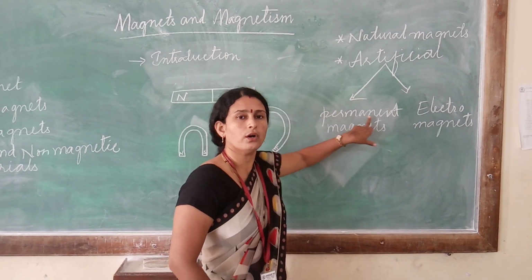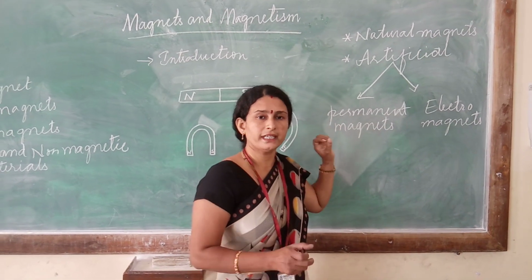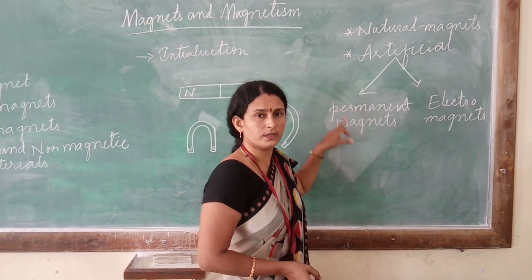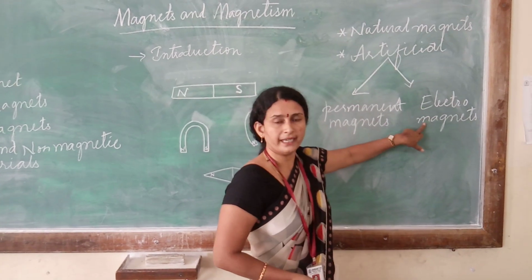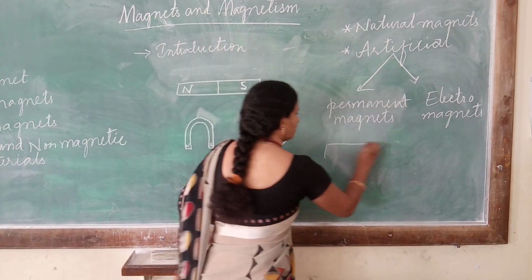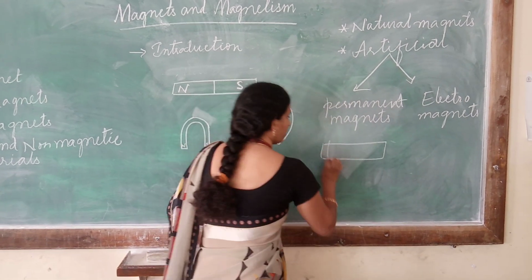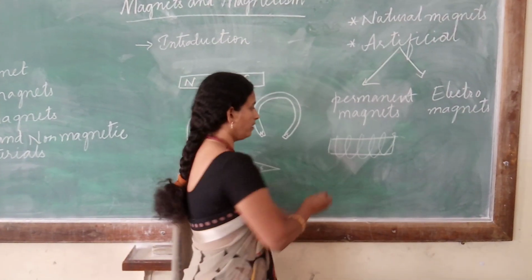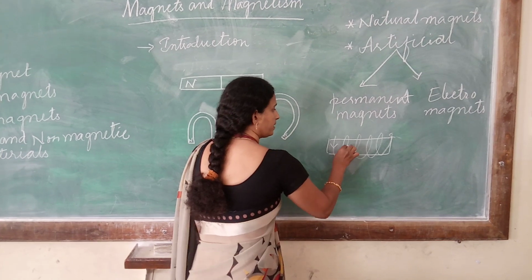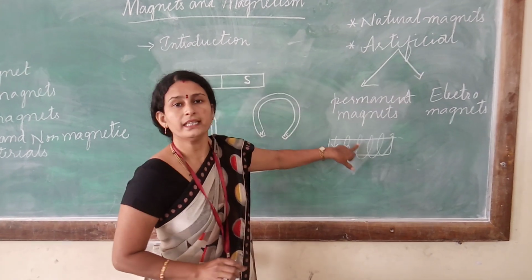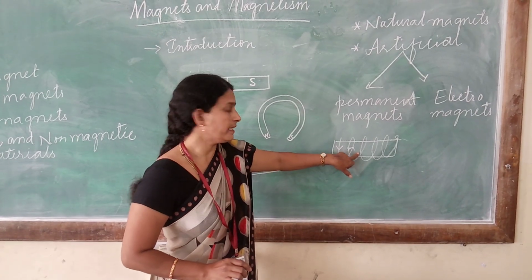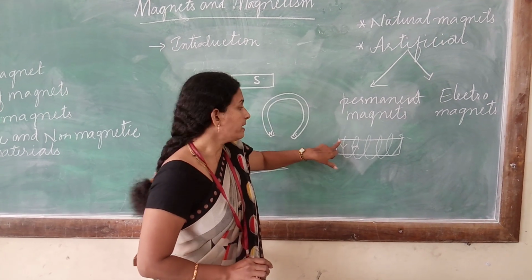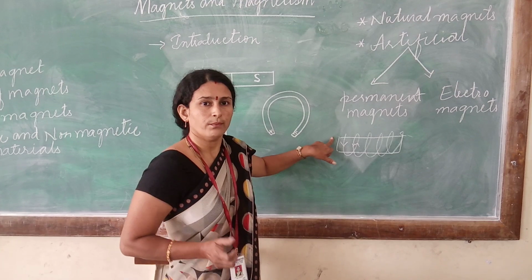Alloys means what? A combination of metals. By using different types of metals along with iron, they make the magnets, and they are called permanent magnets. Whereas in electromagnets, a soft iron strip is wrapped with insulated copper wire, and through this wire electricity is allowed to pass. When the electricity passes around this soft iron piece, the iron piece starts to act as a magnet, and this kind of magnet is called an electromagnet.